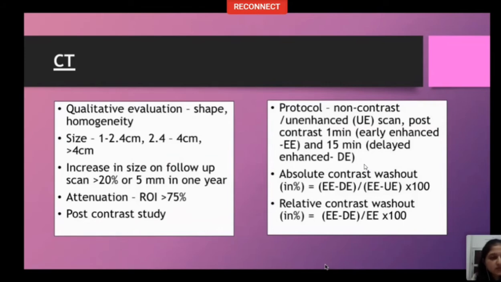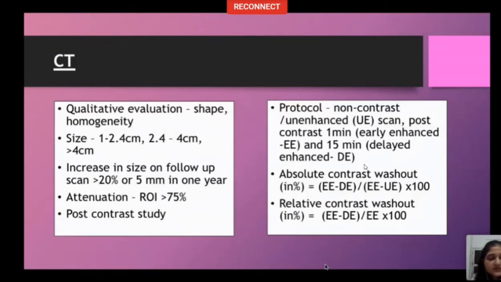Now on CT, what are the things that we evaluate? First is the qualitative evaluation of shape and homogeneity. Benign adenomas are well-defined homogeneous lesions. Irregularity in shape, necrosis, hemorrhagic foci, calcifications, degeneration are all suspicious of malignancy. The size has to be measured and has to be put into one of the three groups which is flashed on the slide.